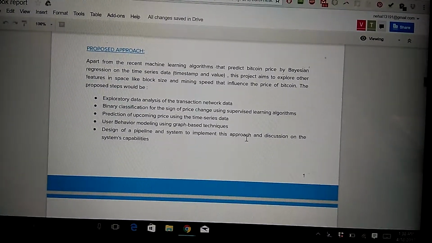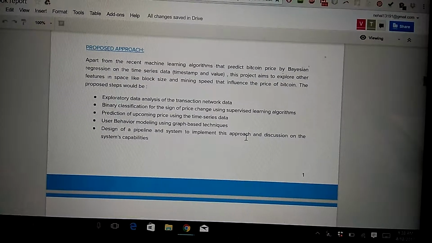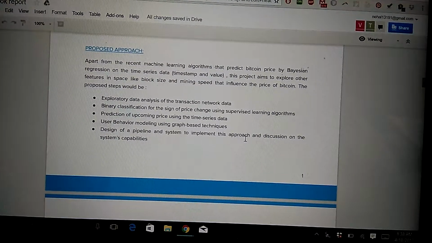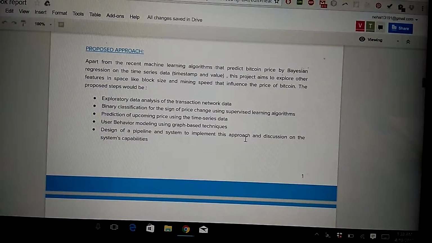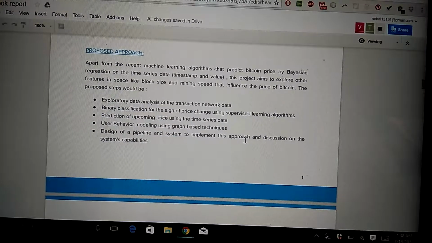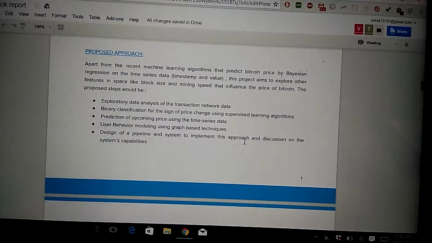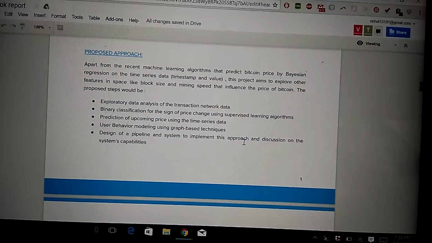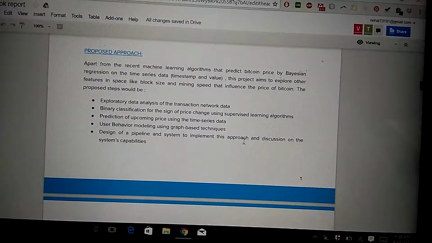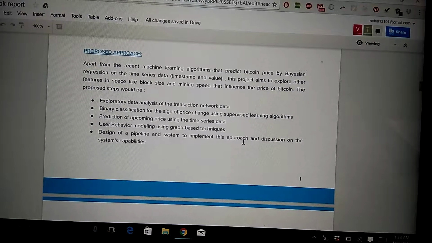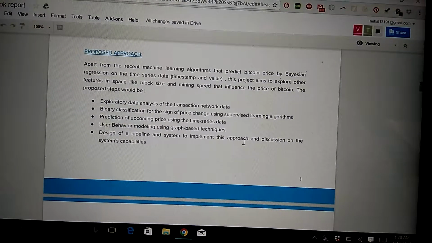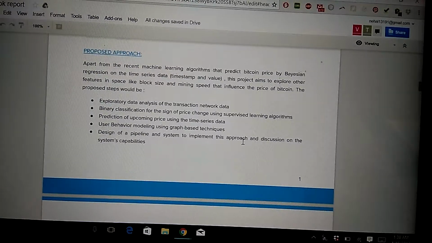Our approach would be to download data from two sites, and we would be performing exploratory data analysis on the transaction network. That would be followed by classification, which would give us whether the price changes upwards or downwards, and we would be doing binary classification using supervised learning algorithms.